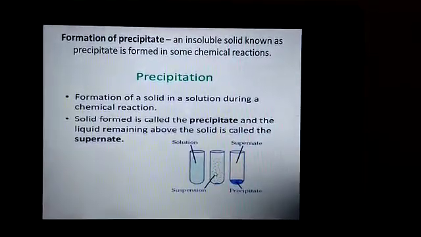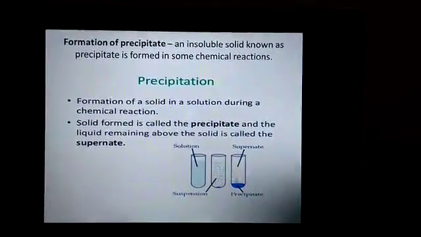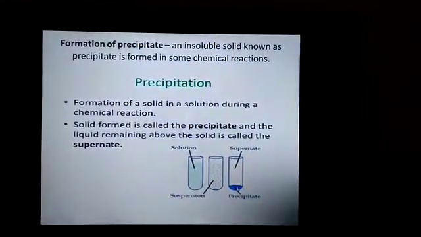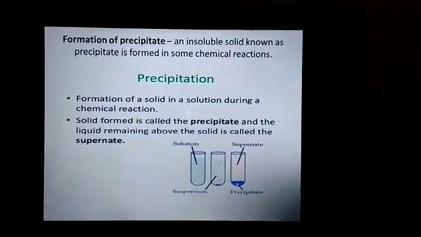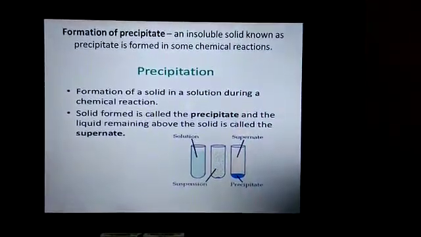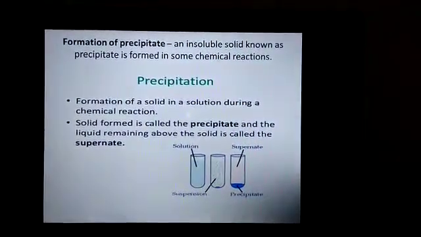When there is a reaction between two reactants, then there will be clump formation. Clump solid formation occurs, and that settles at the bottom of the test tube, and that solid formed is called precipitate, and the liquid remaining above the solid is called supernatant.